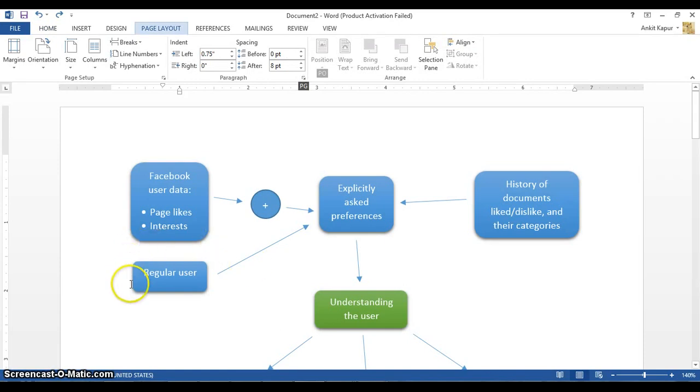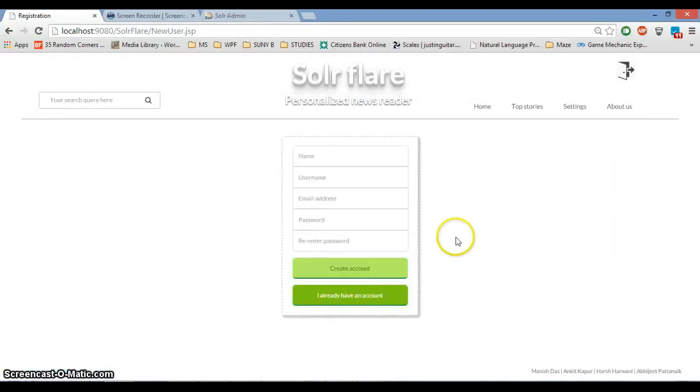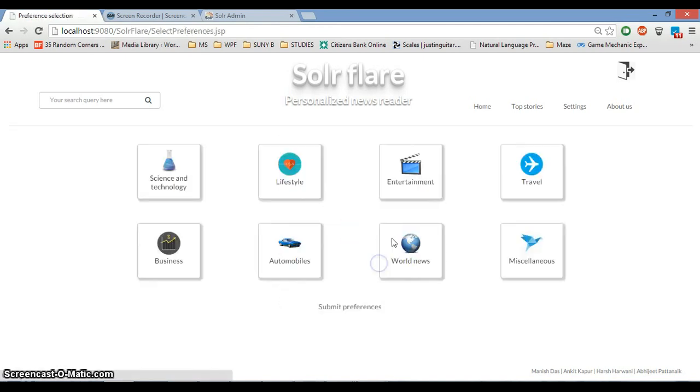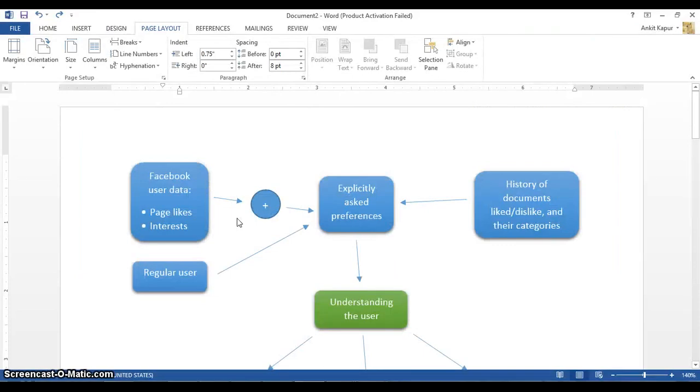So we can also log in as a regular user, a non-Facebook user, and in that case, the user is going to be asked about his preferences explicitly. So I'm going to go ahead and create a user here. When I hit create account now, I'm going to be asked about my preferences, and I can basically select categories of news that I'm interested in, and I can also specify what preferences I have in those categories, and the system will basically start learning about me from here.